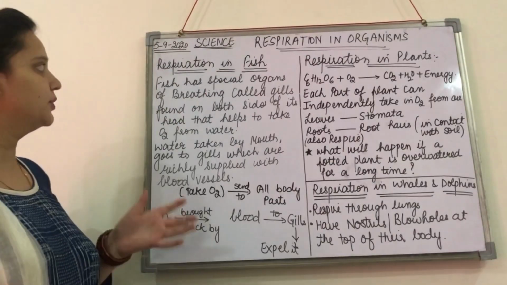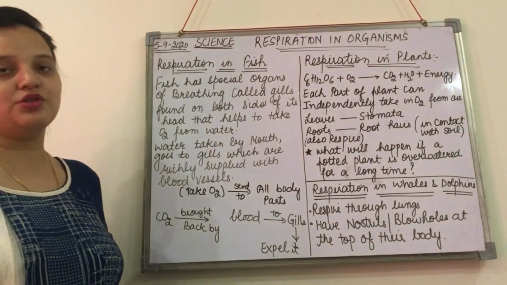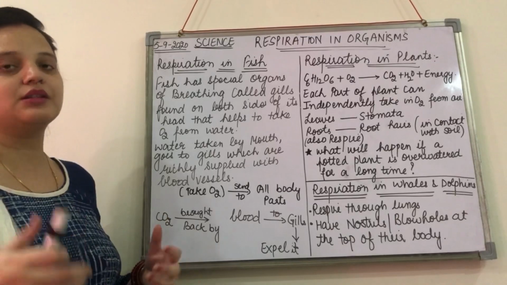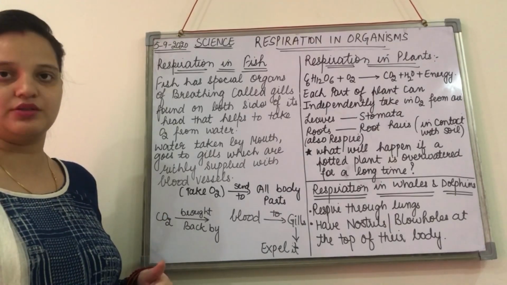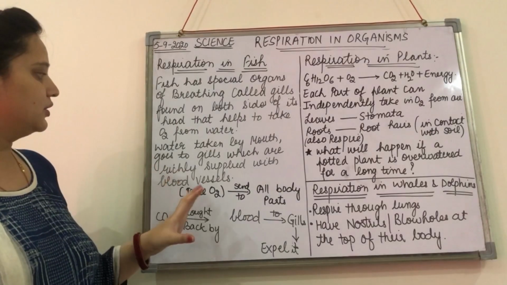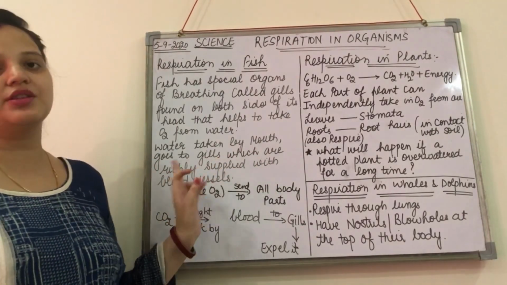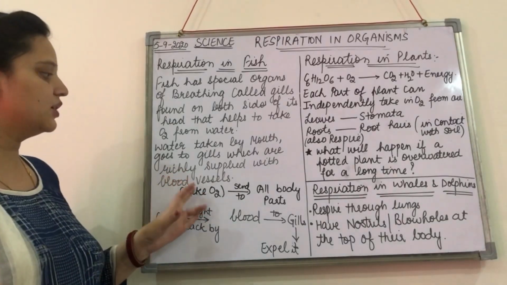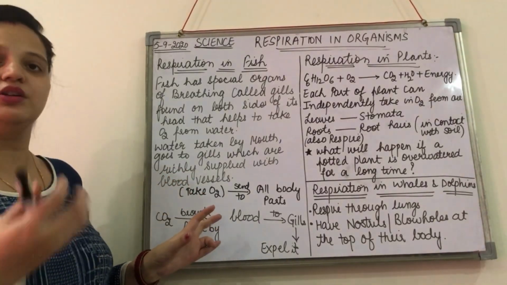We all know fish have a special breathing organ that we call gills. Through the gills, the fish take the dissolved oxygen that is present in the water. The gills are richly supplied with blood vessels, and these blood vessels help the fish to take in the oxygen.